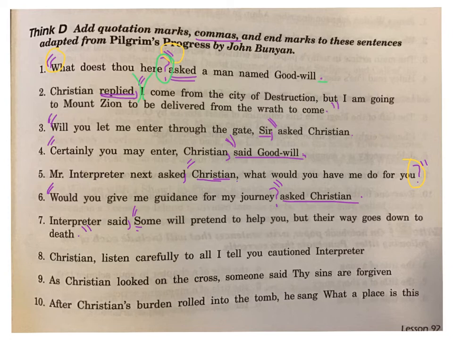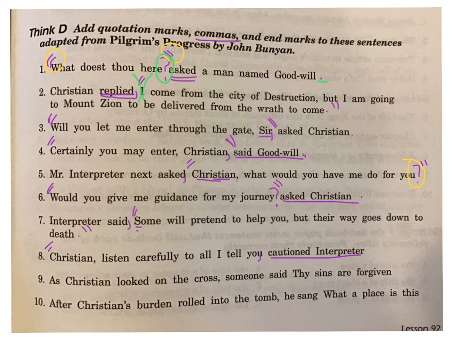All right, number 8. "Christian, listen carefully to all I tell you," cautioned Interpreter. So here is my speaker. I need quotation marks in front of Christian, and then I need a comma after you. Well, that doesn't look like a comma, does it?